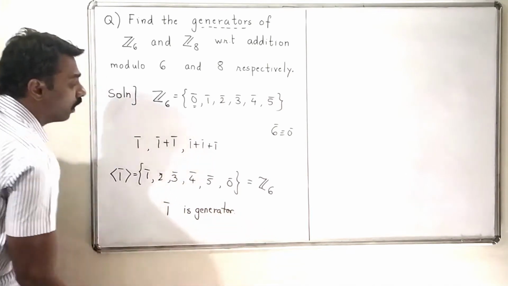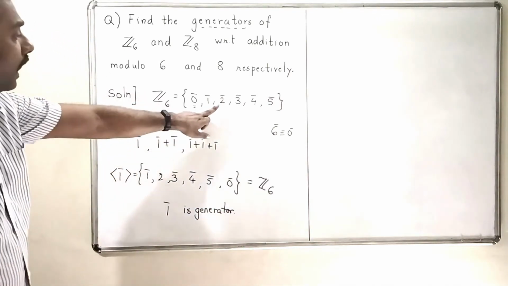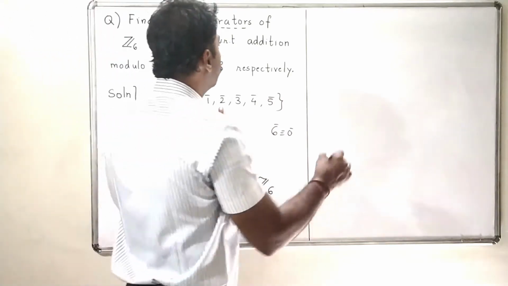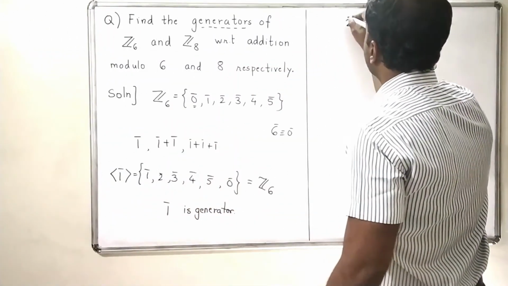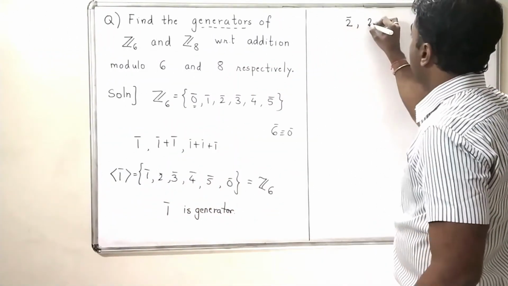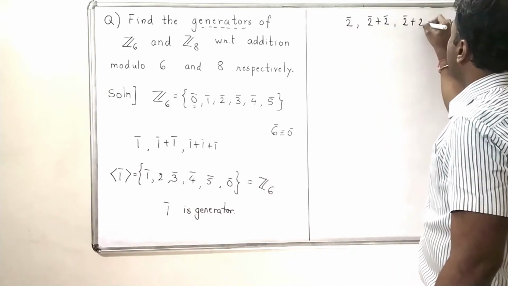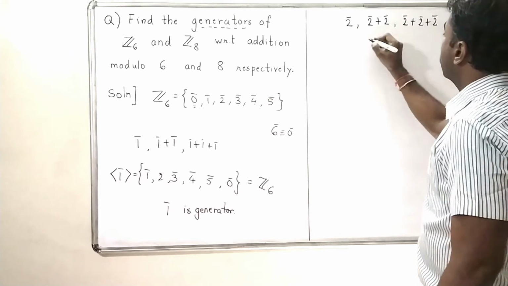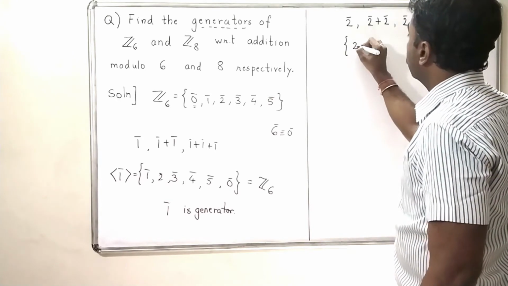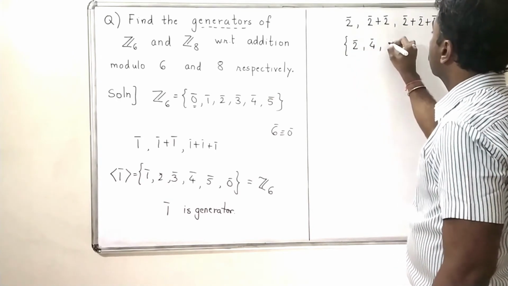Now if I look at 2 bar, I will have 2 bar once, then if I add 2 bar with itself, I will get 4 bar, and when I take 2 bar plus 2 bar plus 2 bar, I will get 0 bar.